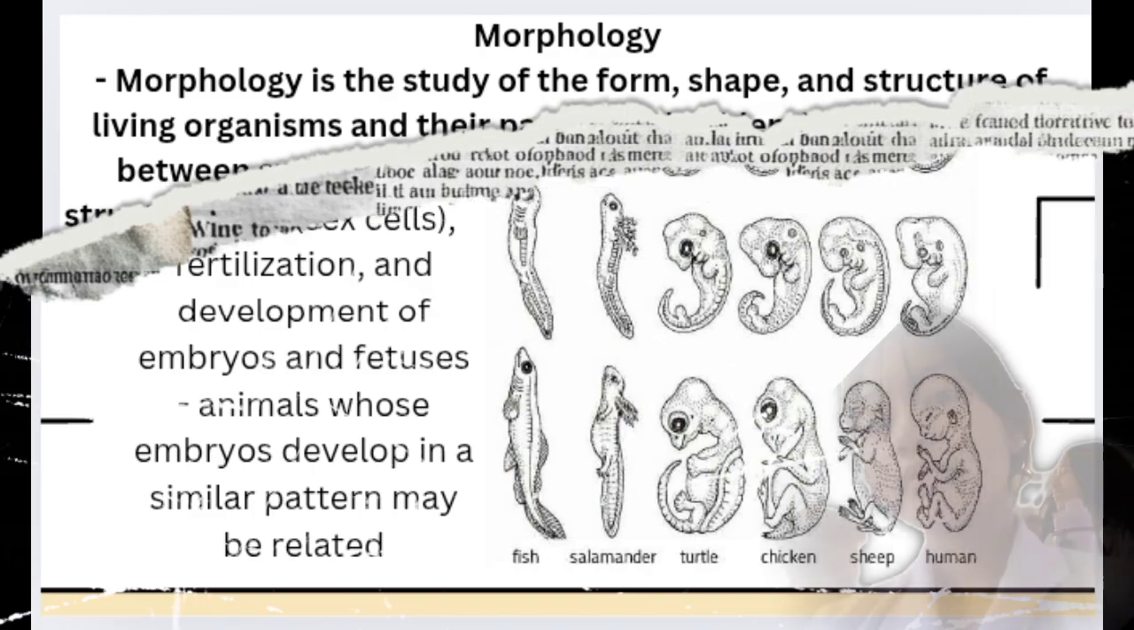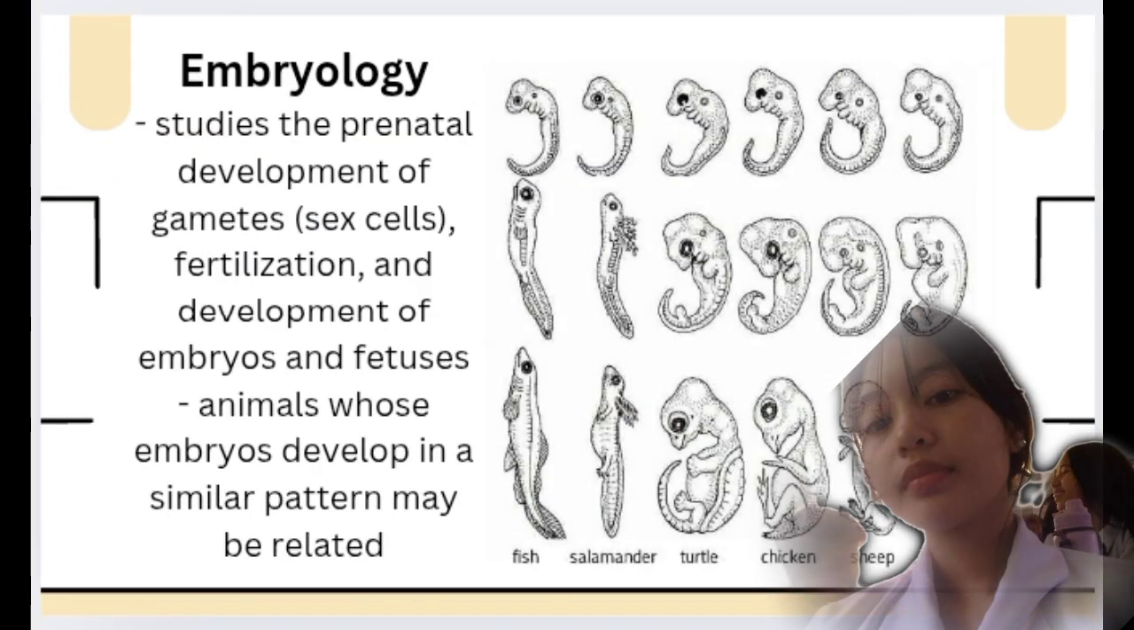Lastly is embryology. It studies the prenatal development of gametes, sex cells, fertilization, and development of embryos and fetuses. Animals whose embryos develop in a similar pattern may be related. In short, embryology studies the development of embryos. Animals with similar embryo patterns are believed to be closely related. Thank you.